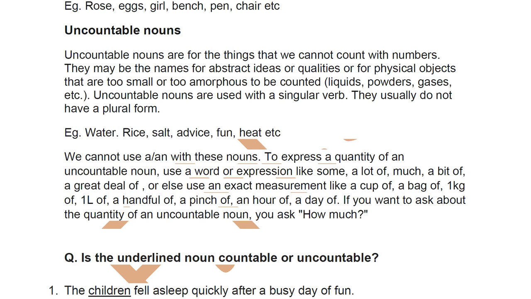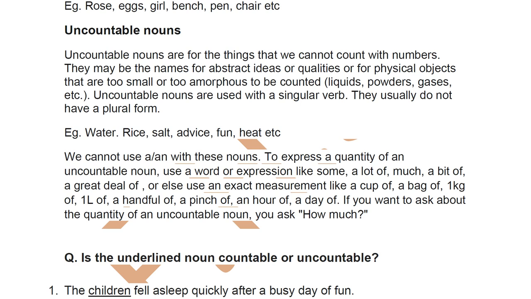Okay, let's read. Uncountable nouns are used with a singular verb. They usually do not have a plural form. So even though there are many grains of rice in a kilo, still all that 1 kilo is counted as one unit. So that's why they are generally used as singular. See the examples: water, rice, salt, advice, fun, heat.